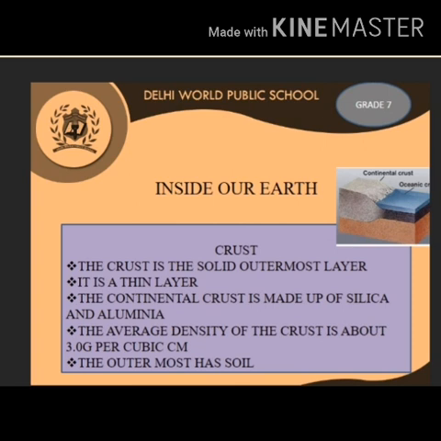What is the age of the crust? The average age of the current Earth's continental crust has been estimated to be about 2.0 million years. There are three types of crust, that is the primary crust, the secondary crust and the tertiary crust. What is the temperature in the crust? Temperature of the crust increases with depth, reaching values in the range of about 500 degrees Celsius to 1000 degrees Celsius.